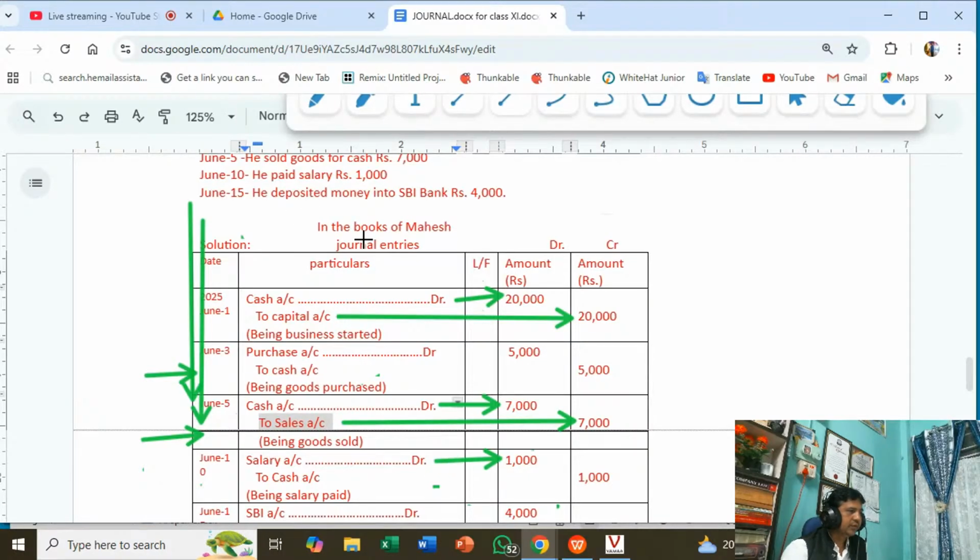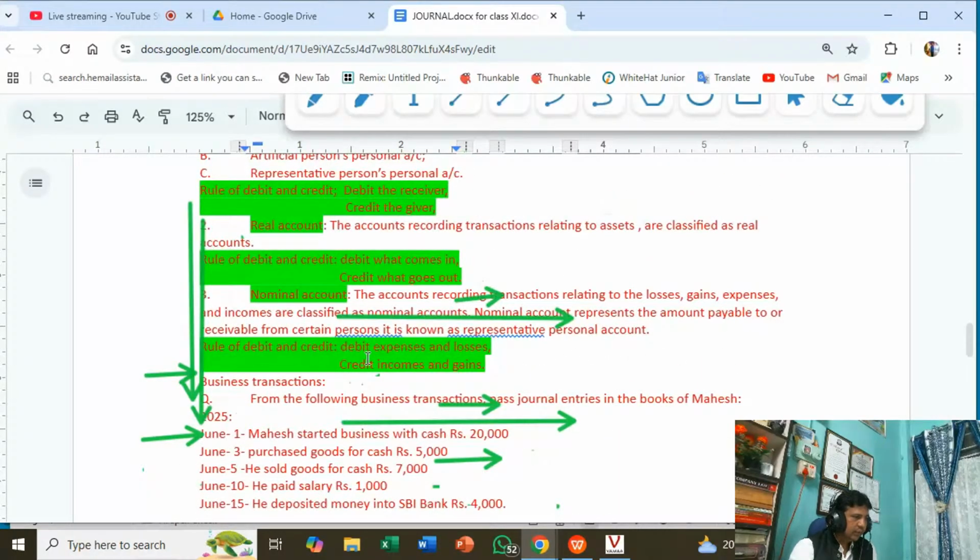So debit losses and expenses. Salary paid by the business is an expense. Now I will show you this nominal account. What type of accounts come under nominal account? What type of accounts come under real account? You have to understand this. Assets, cash coming, asset. Cash is an asset. If cash is coming, debit; if cash is going, credit, because this is the rule of debit and credit.